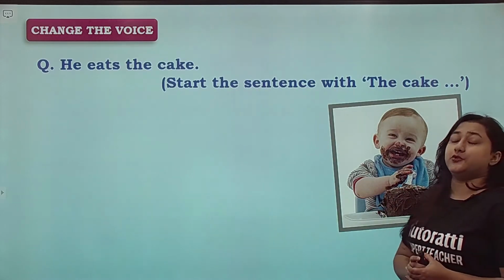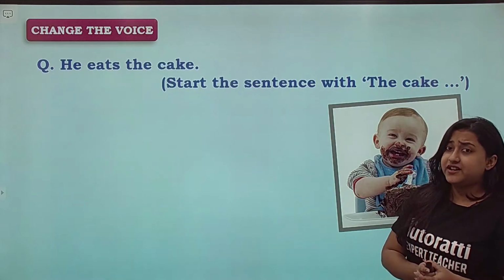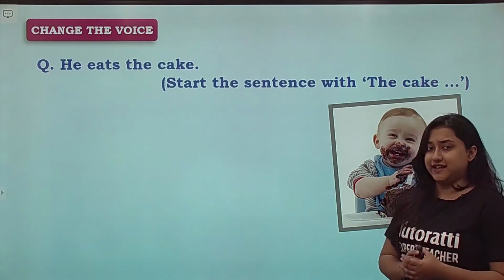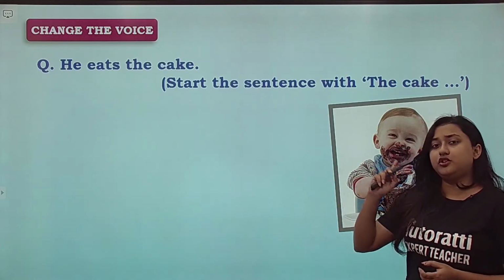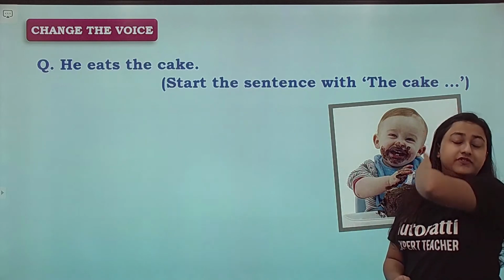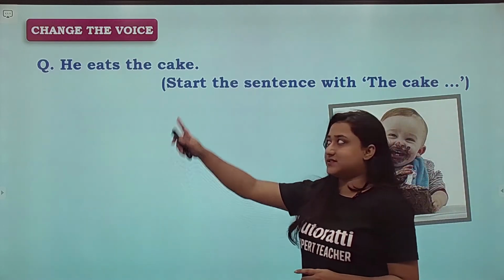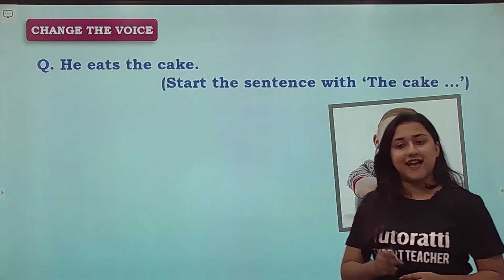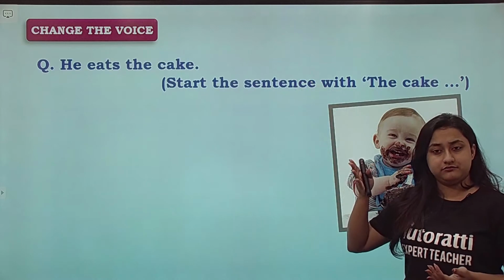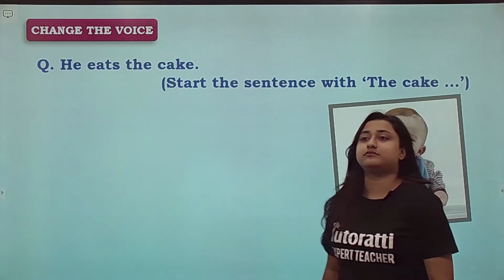Alright. So first identify the subject of the sentence. Definitely it is he. Which is the verb? Eats. Is the subject the doer of the action? Yes, he is the doer of the action and hence it is active voice. Now if you have to start with the cake, in passive voice, what will you say? Think.